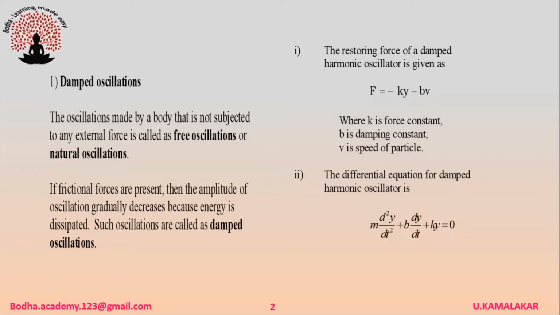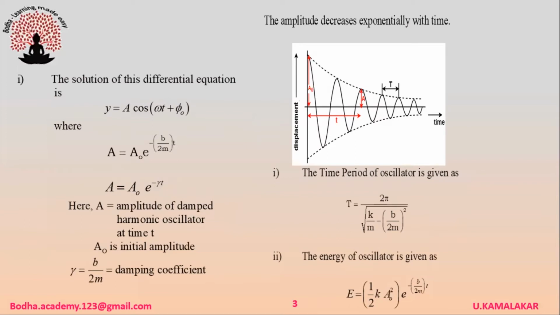The differential equation for a damped harmonic oscillator is m d²y/dt² + b dy/dt + ky = 0. The solution of this differential equation is y = A cos(ωt + φ0), where A = A0 e^(-bt/2m).